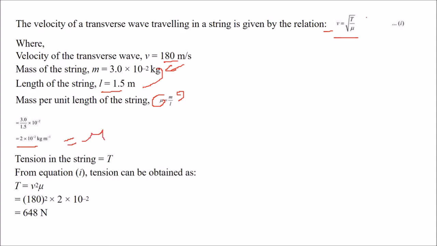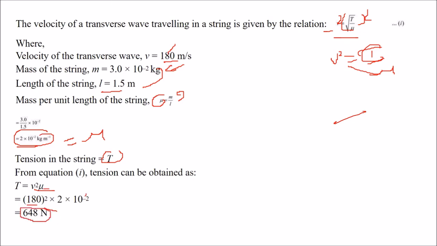Now T is the tension, and we have to find out the tension. Let us square both sides, means V square and this square. So you get V square equal to T by mu. You have to find out T, so take mu here. So V square into mu. V is 180, 180 whole square. This is velocity. And mu is what? We just found out this value. Multiply these two, you get tension as 648 Newton.